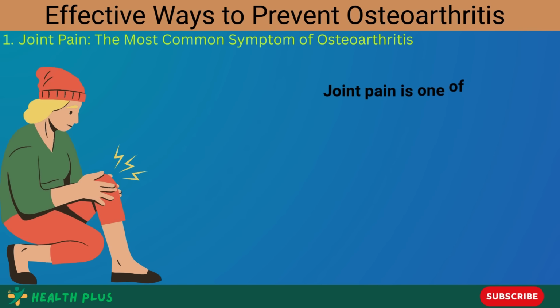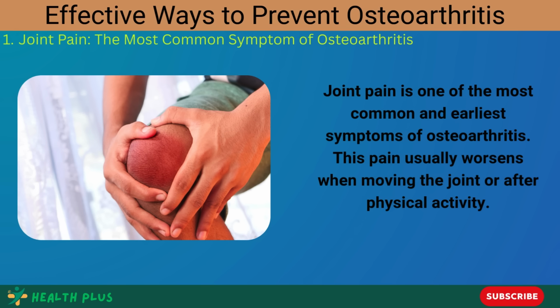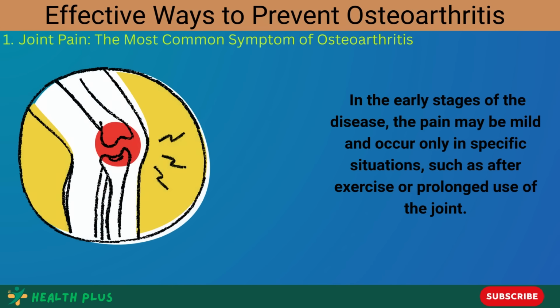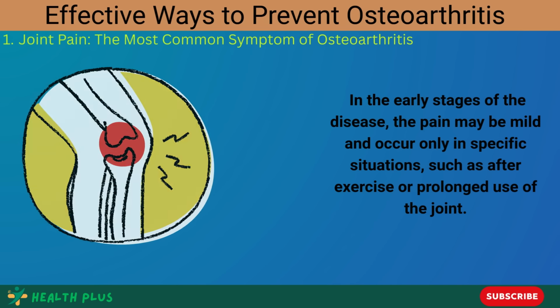1. Joint pain, the most common symptom of osteoarthritis. Joint pain is one of the most common and earliest symptoms of osteoarthritis. This pain usually worsens when moving the joint or after physical activity. In the early stages of the disease, the pain may be mild and occur only in specific situations, such as after exercise or prolonged use of the joint.